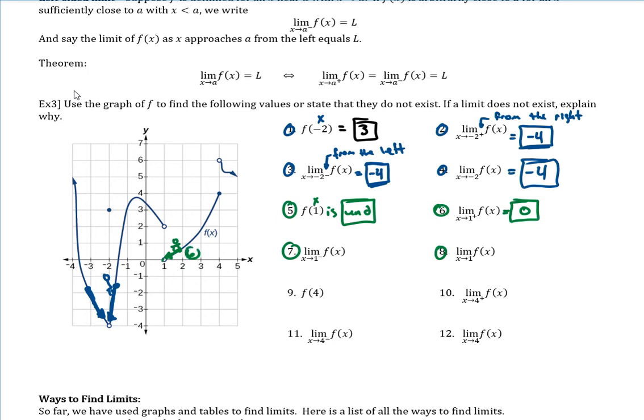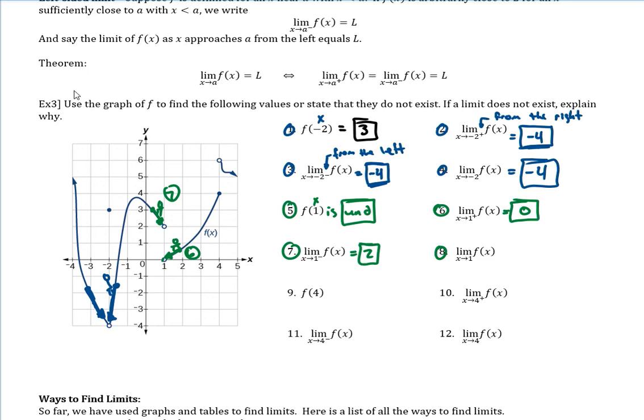Okay, so that was number 6. Let me go ahead and label. So there's number 6. Number 7 is from the left. So here's 1. From the left would be putting me up on this part of the curve, and then I'm walking toward x equals 1. And as I walk toward it, well, I would assume I'm going to step on this y coordinate of 2. So this is 2. Okay, so this is number 7 right there. So this is the left of it, this is right of it.